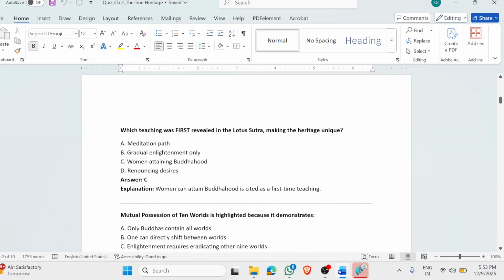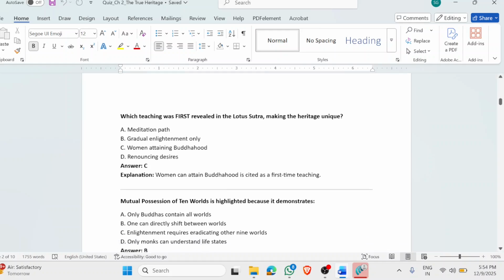Which teaching was first revealed in the Lotus Sutra, making the heritage unique? The Lotus Sutra was highly revolutionary. Apart from passing on the entrustment, the other significance of the Lotus Sutra was that it for the first time talked about democratizing Buddhahood, that anyone and everyone, including women, can attain it. Why are we saying including women? Because at that time it was held that women cannot attain Buddhahood, and the Lotus Sutra preached for the first time that they can also attain Buddhahood.